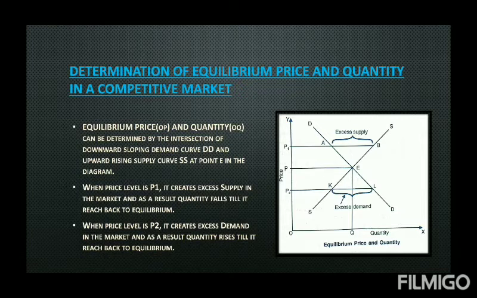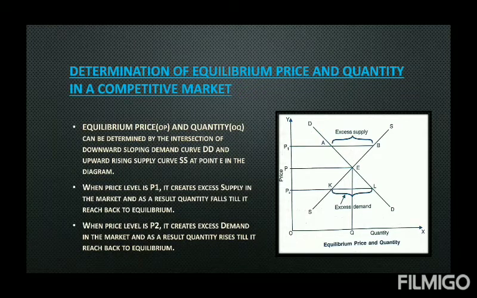Similarly, when the price level is P2, then it will create an excess demand, because when the price is low, everybody wants the product. So, demand will be too much at point L and supply will be less comparatively at point K, because producers are not willing to sell at a lower price. So, it will create an excess demand in the market. And whenever there will be excess demand, the price will automatically rise.